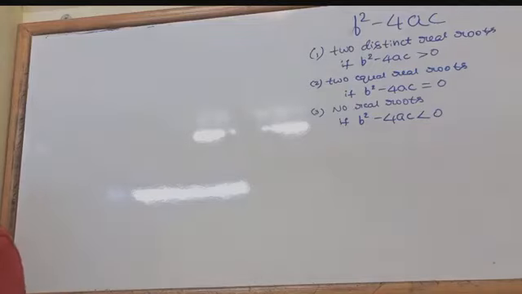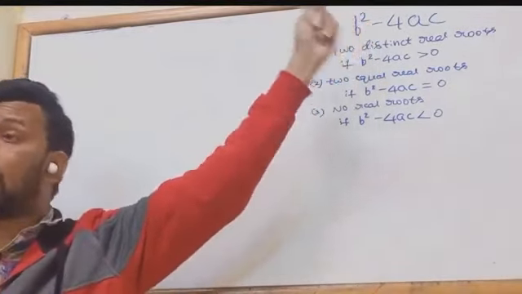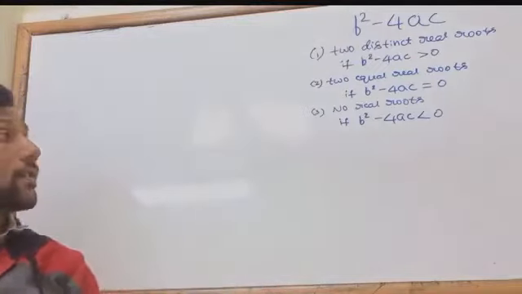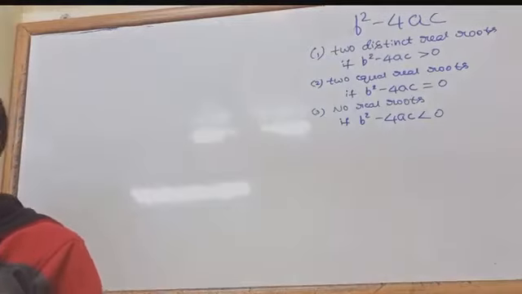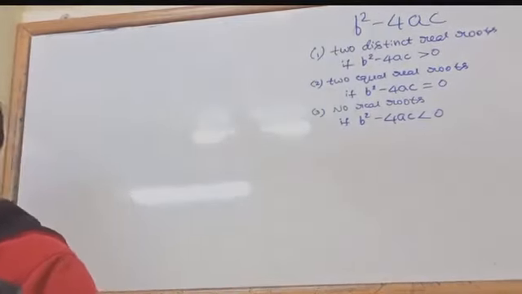First case. Next, take the a value, b value, c value. After that, apply them to the discriminant formula. After that, simplify. Depending on which of these three results comes, we will say what type of nature of the roots the equation has.